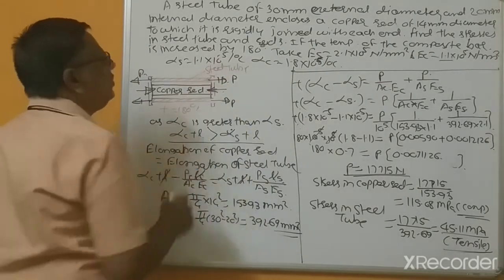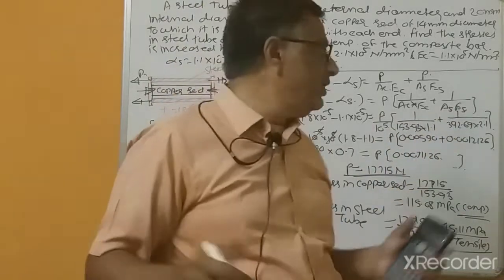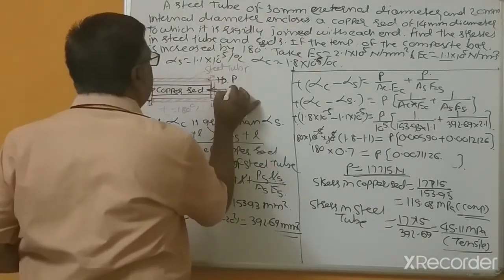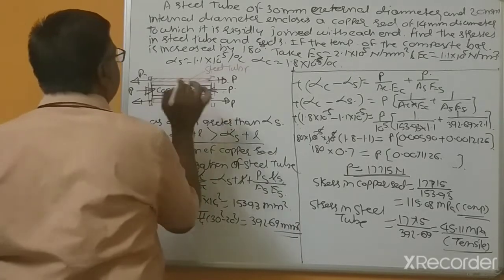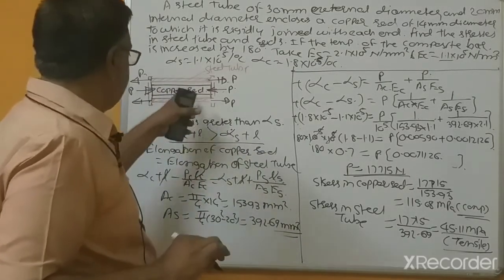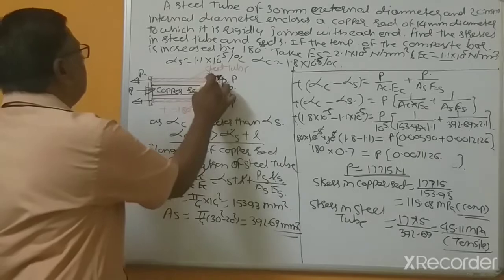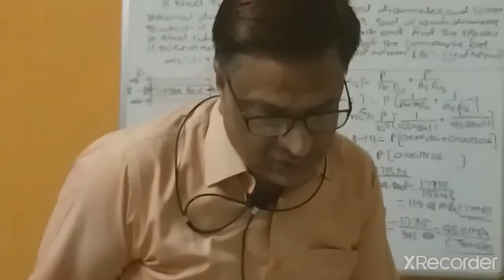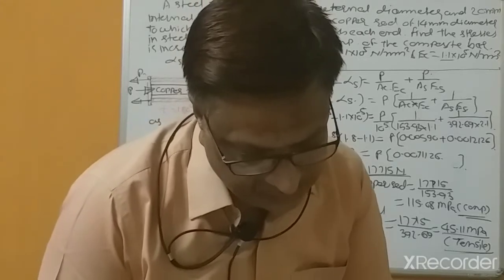Because this steel tube is in tension and the copper rod is in compression. This is compressive, so make the changes. This is important. So note down the next problem.